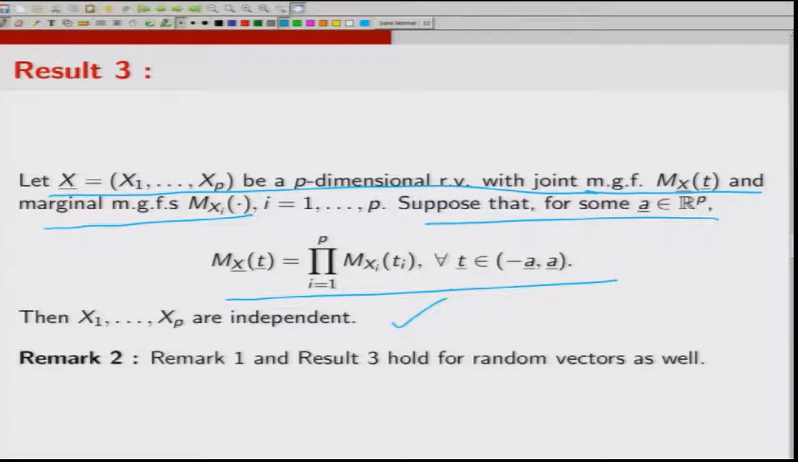In fact, this result 3 and the earlier remark 1 can be easily extended to the case of random vectors. So, for example, in this case one can say that if these x1, x2, ..., xp are random vectors and I look at their joint MGF, if the joint MGF is the same as the product of the individual MGFs of the random vectors, then the random vectors x1, x2, ..., xp are independent. So, they have immediate or obvious generalizations to the case of random vectors.